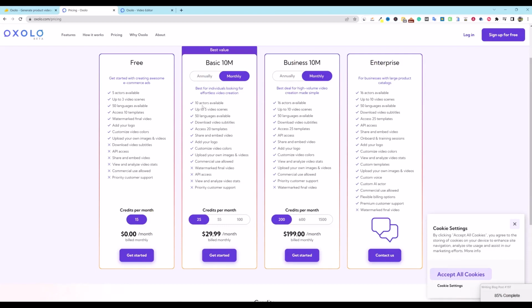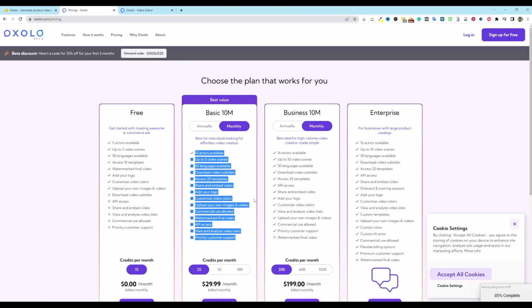You're going to be able to get anything that they update for the basic plan. But as you move up in plans, they have the right to add more features to these other enterprise and business plans and not include them in basic. That's just something to be aware of.